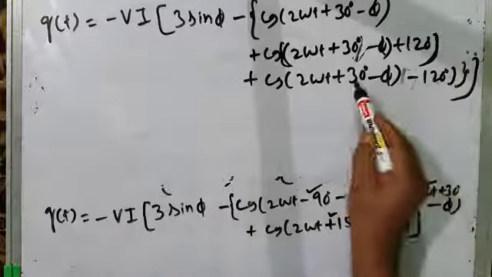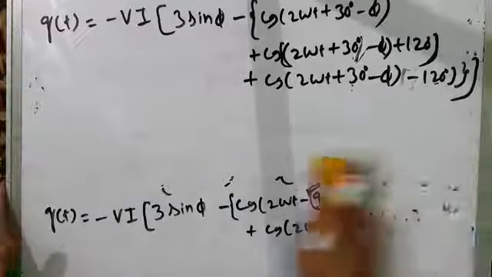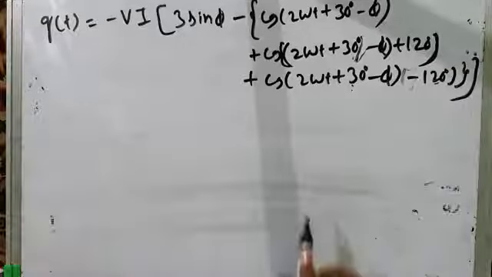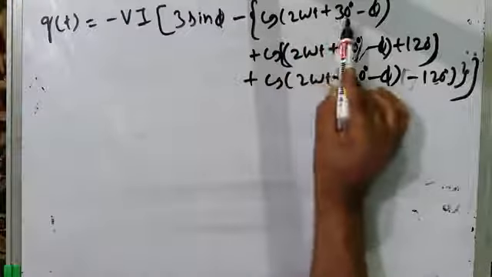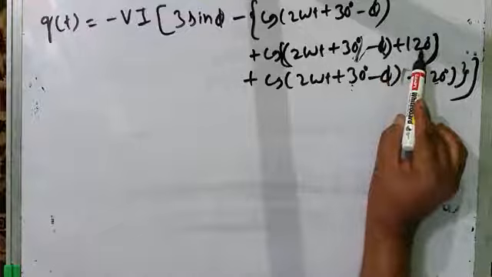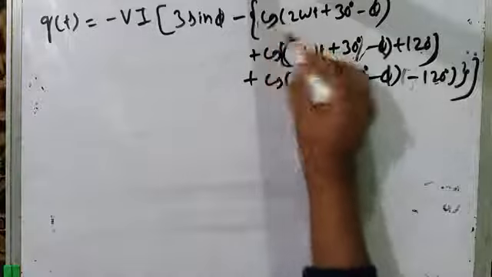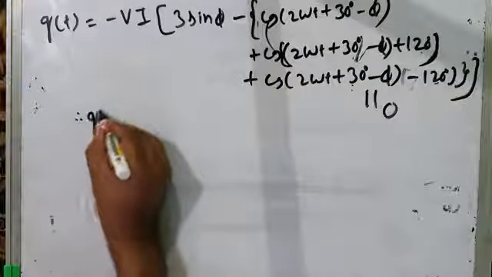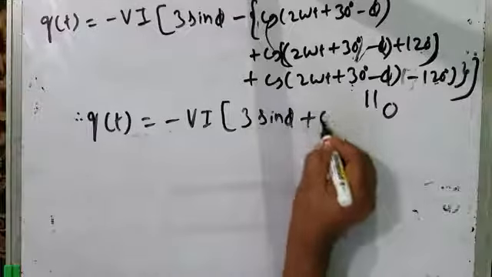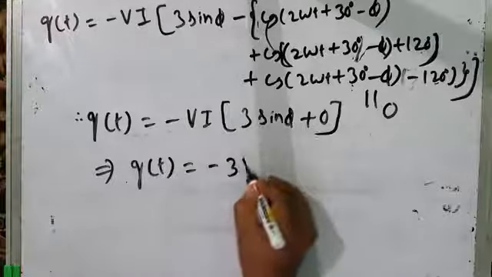Minus 120 plus 30 is minus 90. So minus 90 can be split into plus 30 minus 120. Why am I doing it? Because it brings symmetry. Now if you solve this, cos of 2 omega t plus 30 degrees minus 5, plus cos of 2 omega t plus 30 degrees minus 5 plus 120 degrees, plus cos of 2 omega t plus 30 degrees minus 5 minus 120 degrees. The summation of these three terms will be equal to 0. So what you are left with is qt equal to minus vi times 3 sine phi plus 0. So that will give you instantaneous reactive power equal to minus 3 vi sine phi.